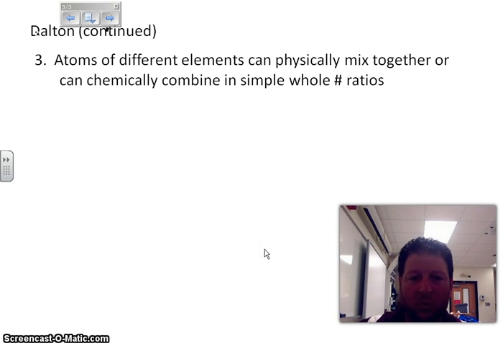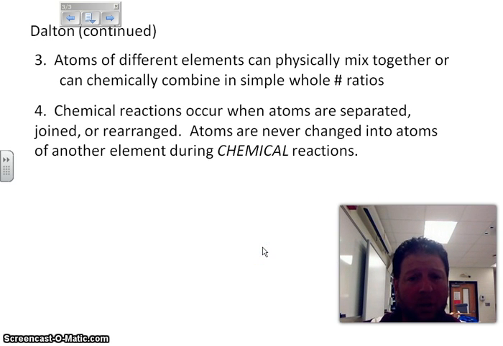The third idea was that atoms of different elements can physically mix together or can chemically combine in simple whole number ratios. This explains how things chemically combine. This explains how iron combines with oxygen to cause rust. And number 4, chemical reactions occur when atoms are separated, joined, or rearranged.